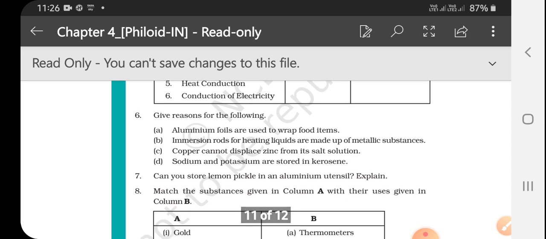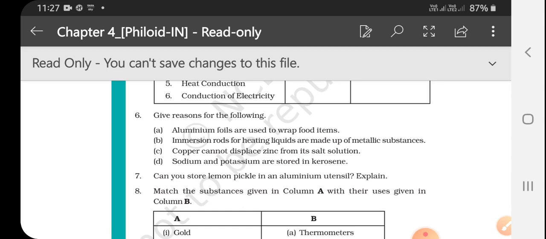Now the next question is, give reasons for the following. Aluminium foils are used to wrap food items. Why? Because aluminium is a highly malleable metal and it does not react with food items, so it is used to wrap food. Next, immersion rods for heating liquids are made of metallic substances. Metals are good conductors of heat and electricity. They get hot very soon on passage of current and warm the water, so immersion rods are made of metallic substances.